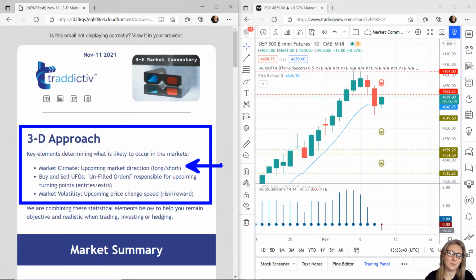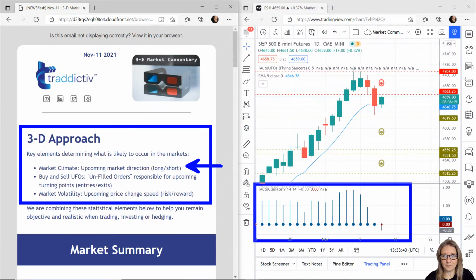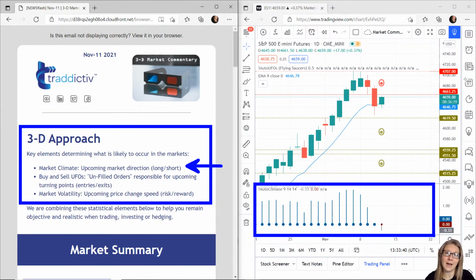Now, with everything that we do here, we're using technology and statistics to help us with this. Now, for this particular part, we look at AutoClimate. It's a free app on most platforms you can get it on. And what AutoClimate does is tell us where the probabilities are with the dots that we see. So ignore the lines and just focus on the dots down here.